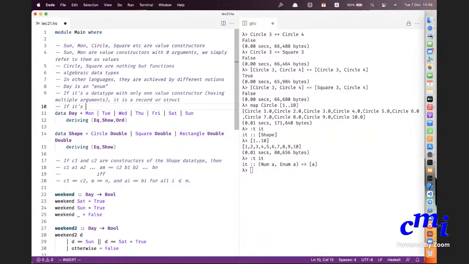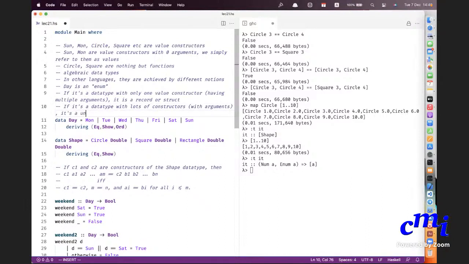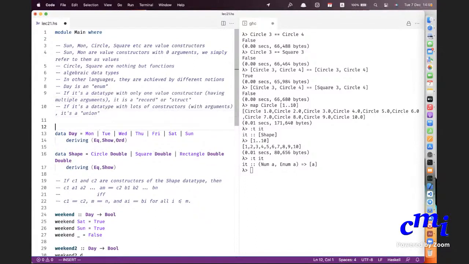If it's a data type with lots of constructors with arguments, it's a union. So Haskell brings together all these things and calls them algebraic data types. Why algebraic? I don't know. You can debate the choice, but it's like some algebraic expression. In particular, it's like some arithmetic expression. So maybe you can call it arithmetic data type.